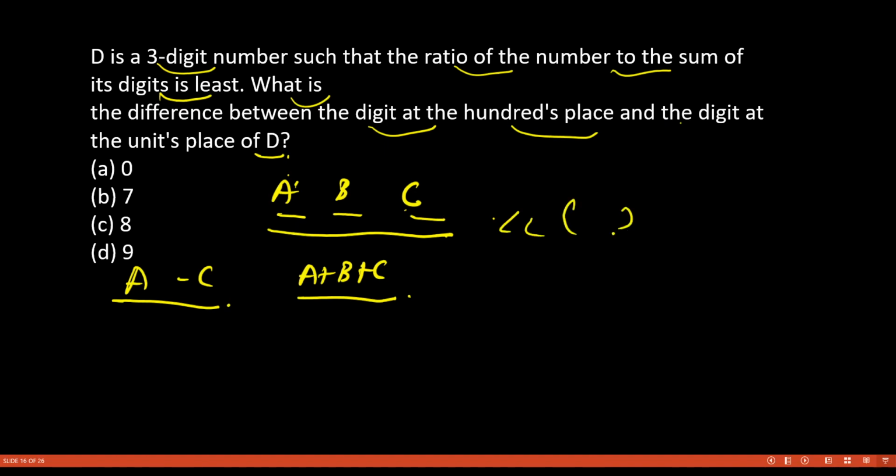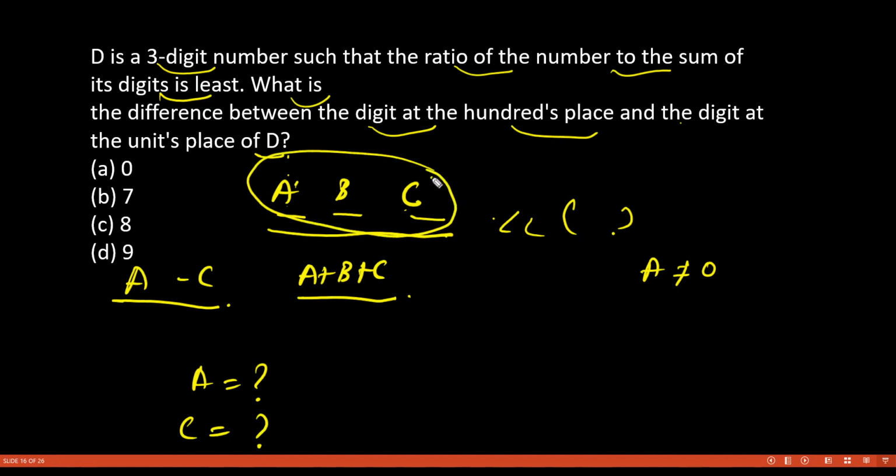So this is a 3-digit number. We have all the digits to put here. Obviously A we can't put equal to 0, because then it won't be a 3-digit number. Now see, if we put a least number in A and a bigger number in C, this number will remain smaller but this addition will become bigger.